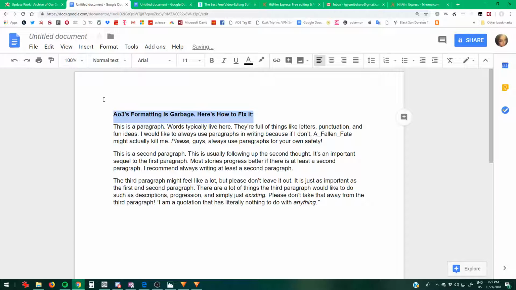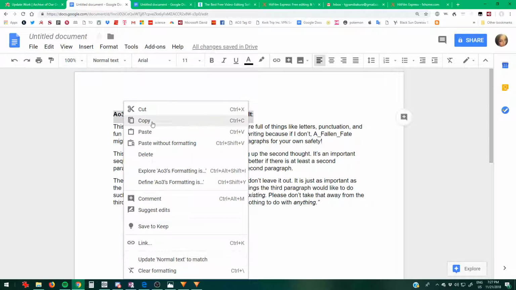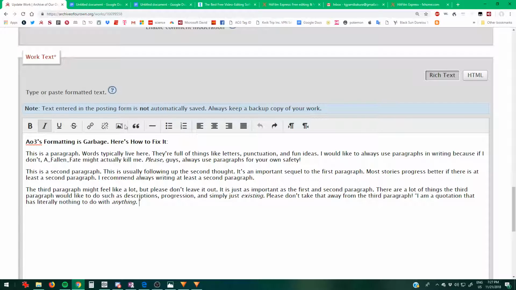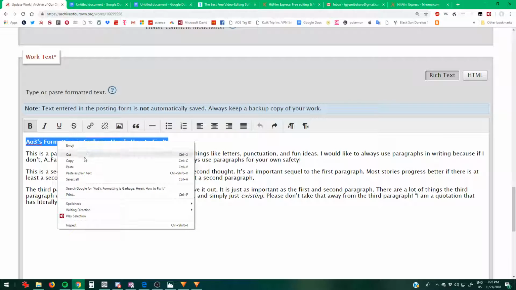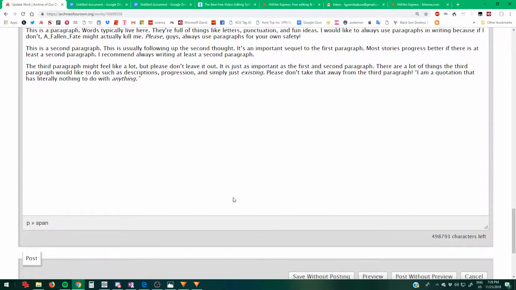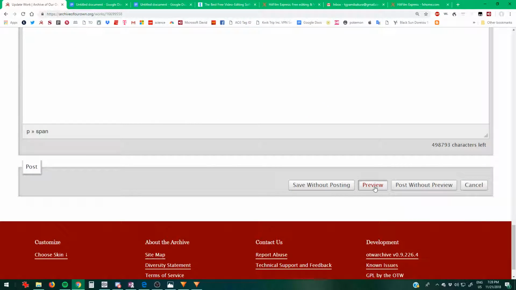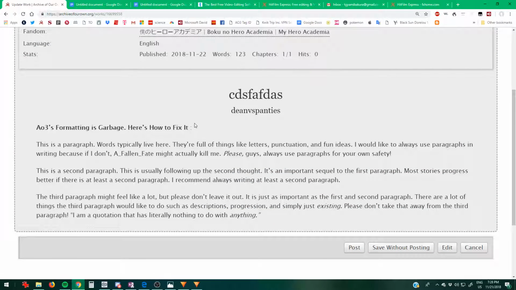I think the same goes with these bolded words here. Let's see if that changes it too. So you see what I did? This colon here, I unbolded it, and I want to see if it creates a space because I think that also for bolding, it's a huge ordeal when it comes to formatting. So preview. Yeah, so see with the bolding it also created a space and it's just garbage.